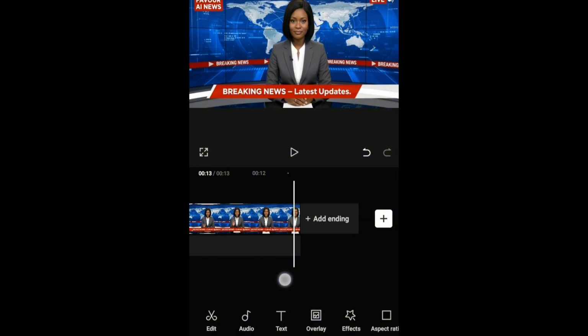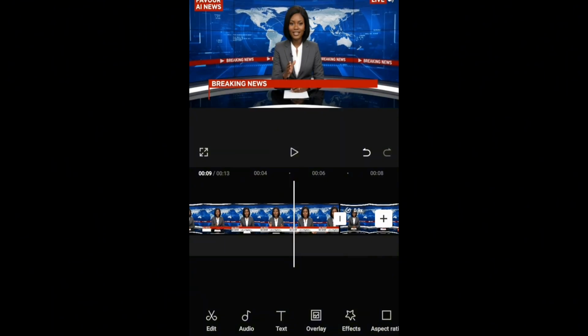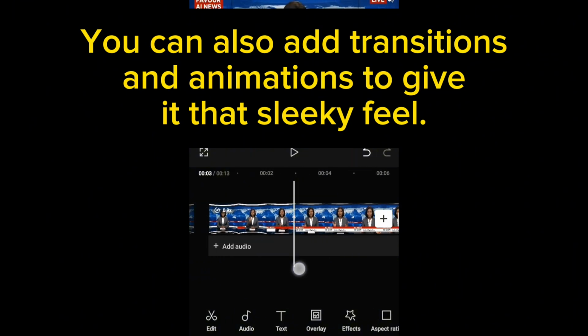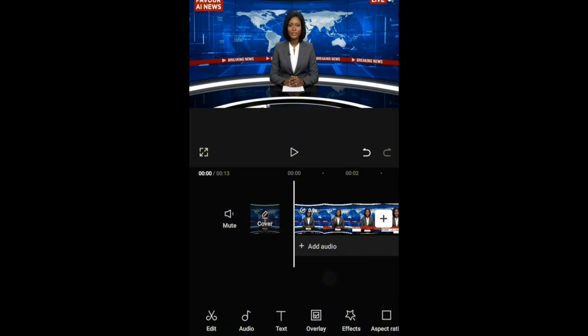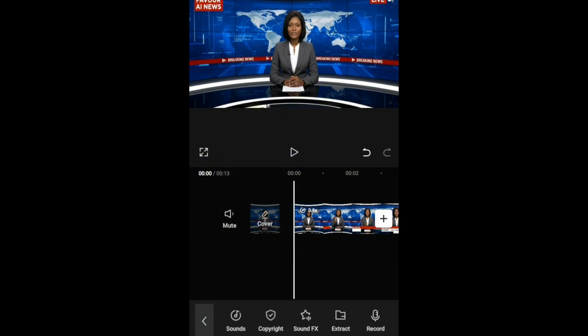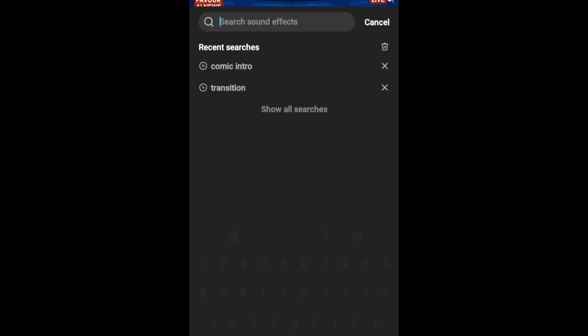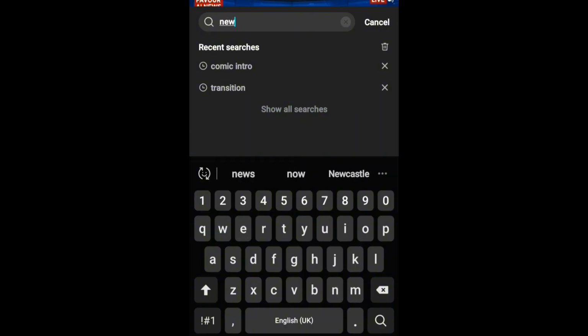Can you see that? Very nice and very smooth. Okay, you can decide to remove any awkward pauses that are in the timeline or in the video. Now if you listen to my own video, you will see that there is a soundtrack, like a news soundtrack on it. To do that, you just come to audio here. You see this sound effects, you click on it, right? And then you can just search for news broadcast.